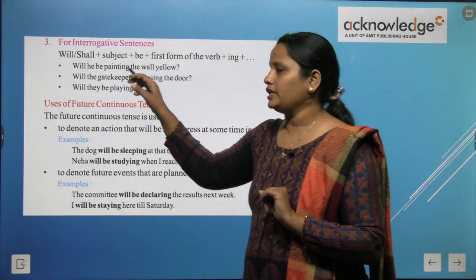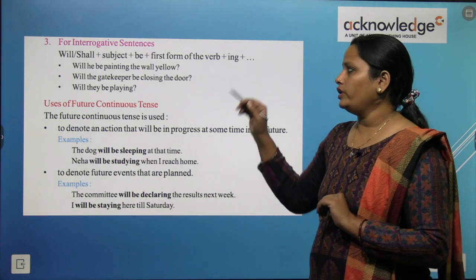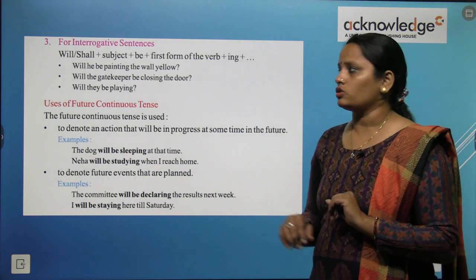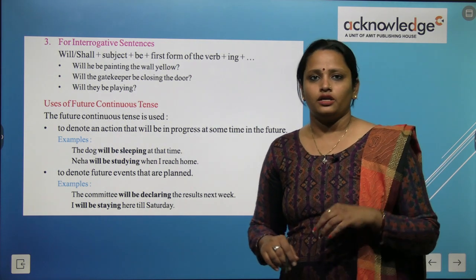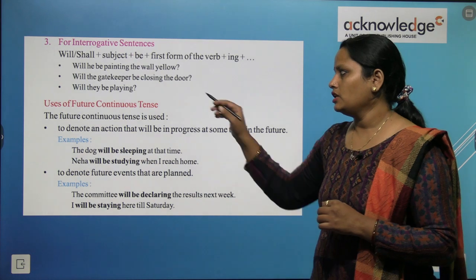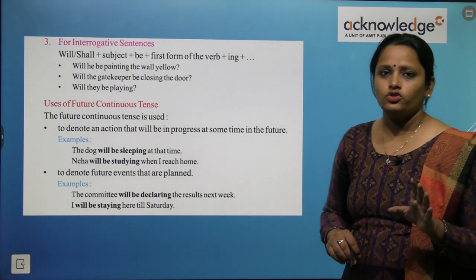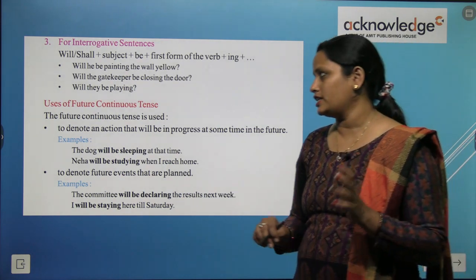For example, will he be painting the wall yellow? Will the gatekeeper be closing the door? Will they be paying? So here we have formed the interrogative sentences. Next is uses of future continuous tense. अब future continuous tense को कैसे use करना है? Let's see.